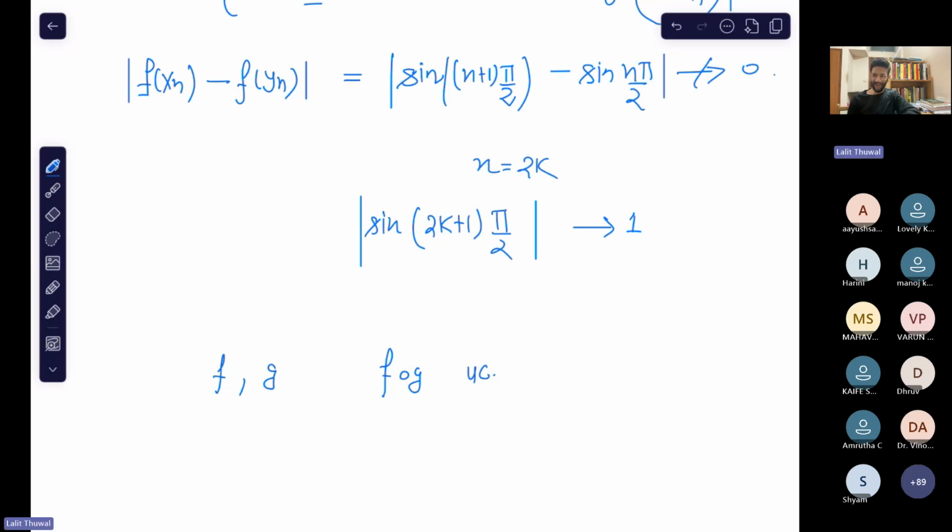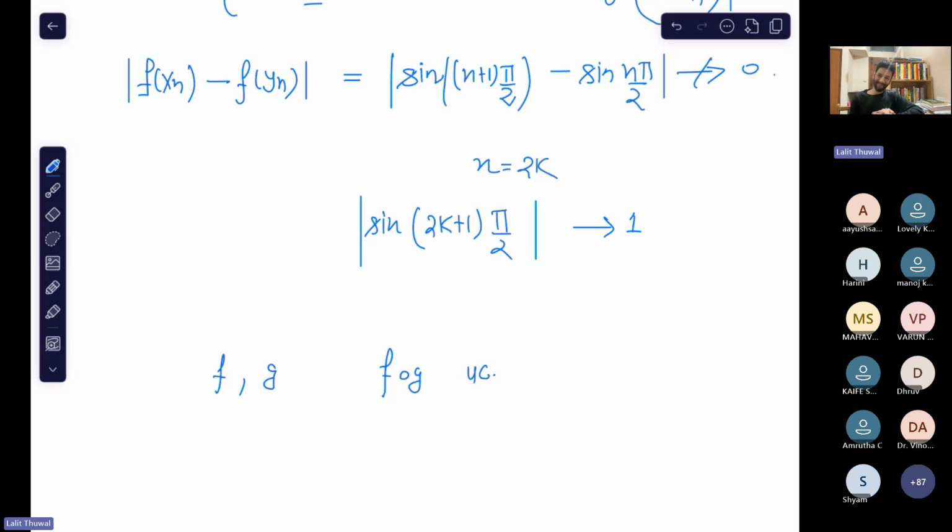Suppose you have two functions on R and nothing is given. They are just functions, and you get that f composed with g is a uniformly continuous function. So what can you comment about the uniform continuity of f and g, continuity of f and g? Nothing can be said. Okay, so they can be continuous, they can be discontinuous.